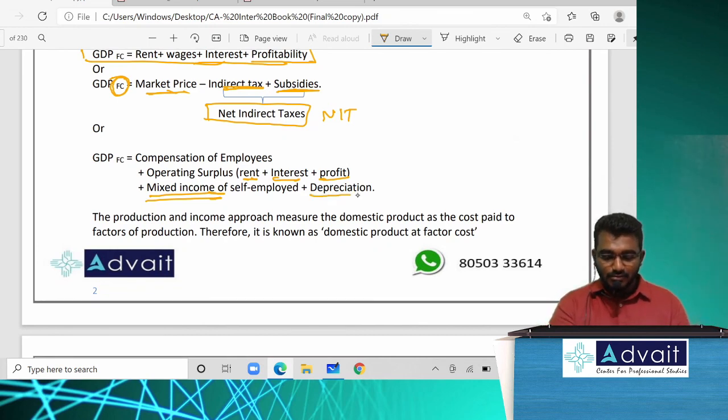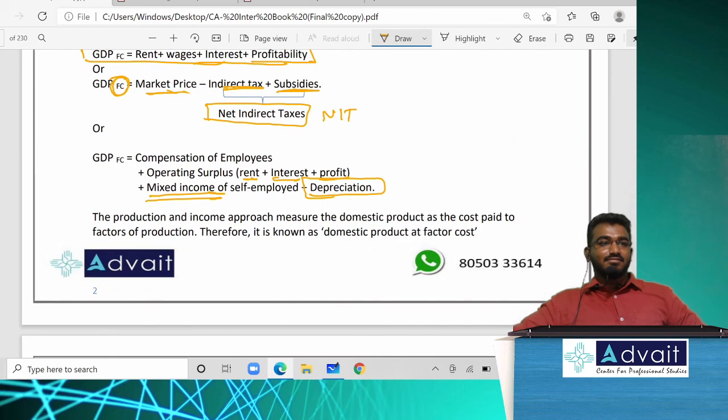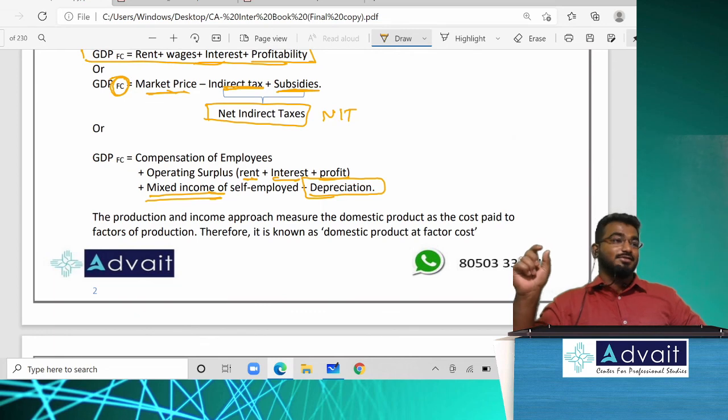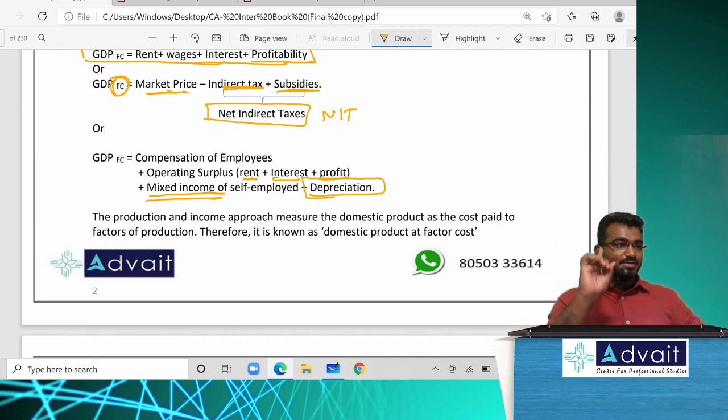And why is depreciation included? Can anyone please tell me? It's gross. What were we calculating? Gross domestic product. So the word itself says it is gross. So whenever I say net domestic product, then in the same formula we will deduct depreciation. So we are just playing with the words. Keep this in your mind.